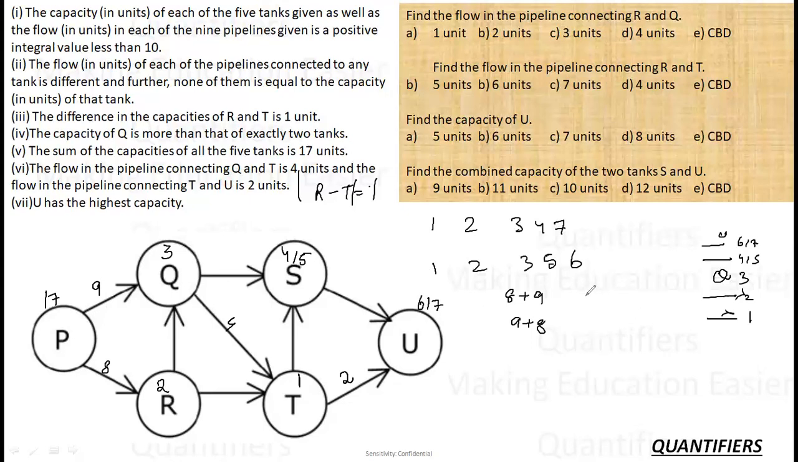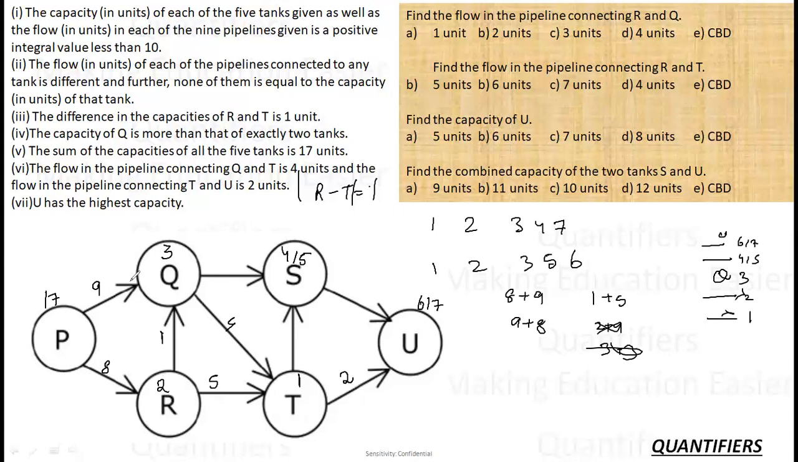In how many ways can I arrange 6? 1 plus 5. 2 plus 4 is not possible because 2 is already used, so 2 cannot go to any of it. 3 plus 3 is also not possible because if two pipes are connected, they cannot have equal capacity. So the only possibility is 1 plus 5. And 1 cannot come here because T is already 1. So 1 has to go here and 5 has to go here.